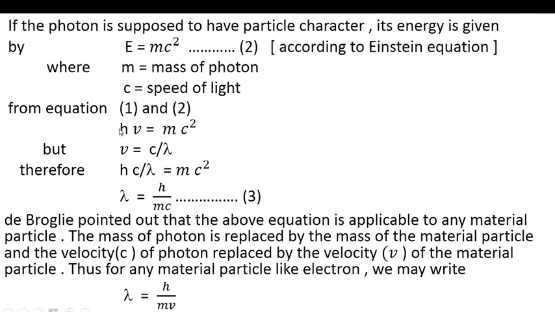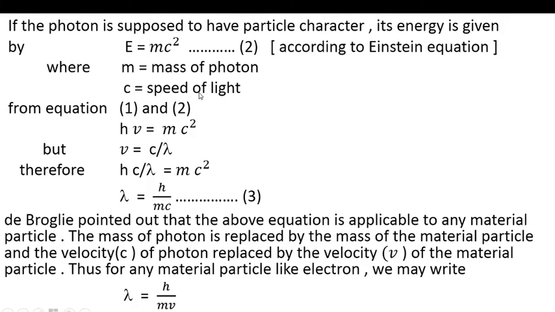If the photon is supposed to have particle character, its energy is given by E = mc², equation 2, according to the theory of relativity, that is Einstein's equation, where m is the mass of the photon and c is the speed of light.